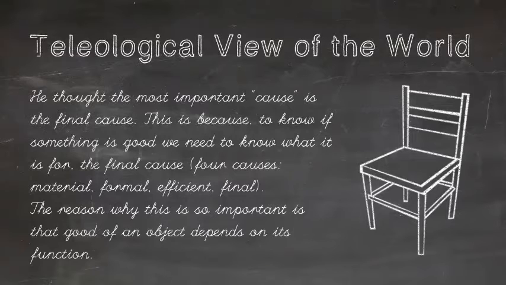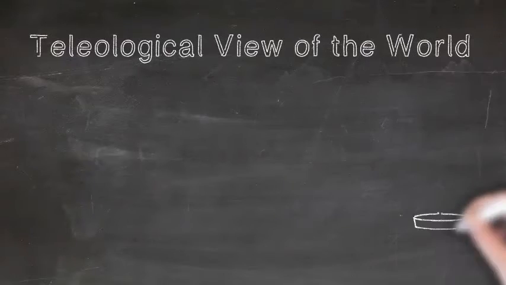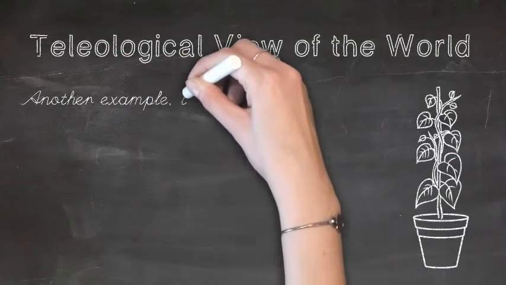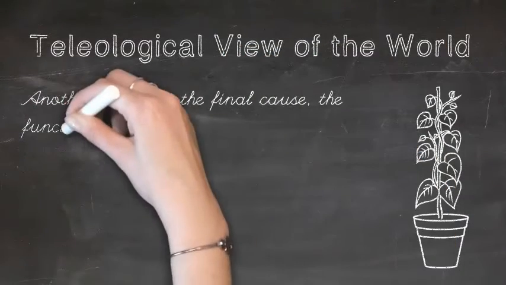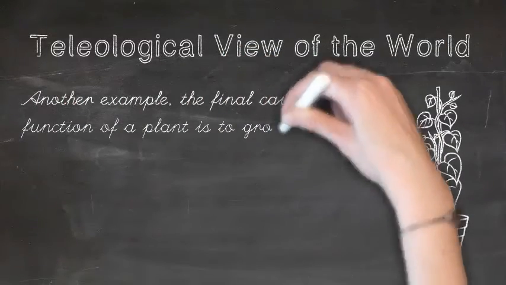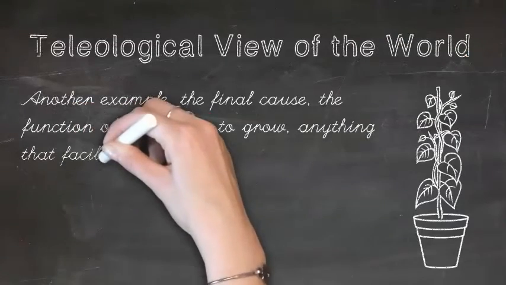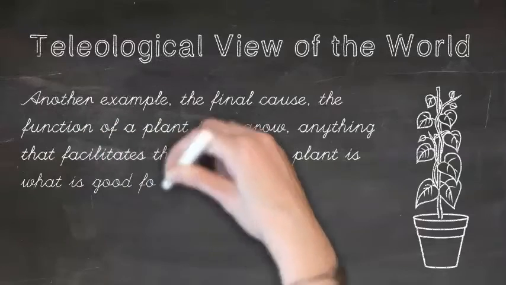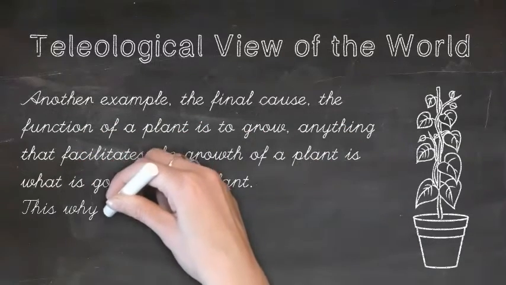A chair's final cause or function is to sit. So in order to understand if a chair is a good chair, we need to know what it's for, so that then we can see if it fulfills its purpose properly. Another example is a plant. We saw in the divisions of the soul that the function of the plant is to grow and reproduce. So that's its final cause. So anything that facilitates the growth and reproduction of a plant is what's good for the plant.